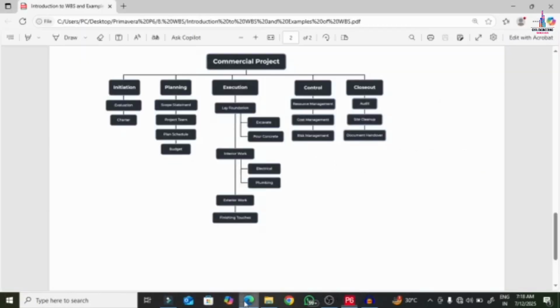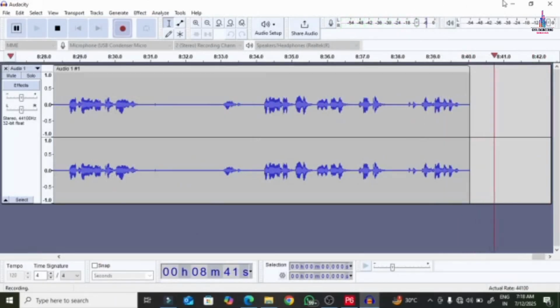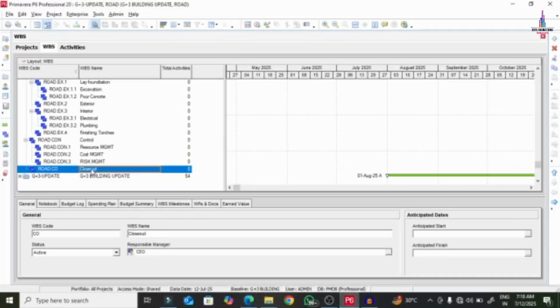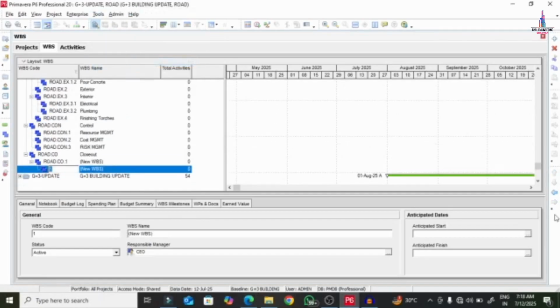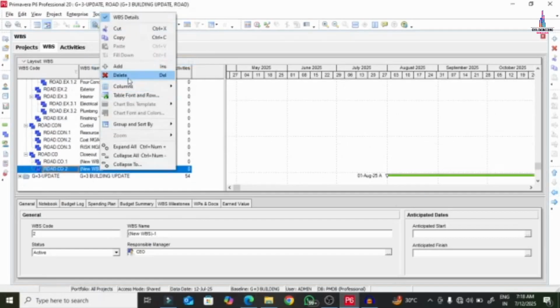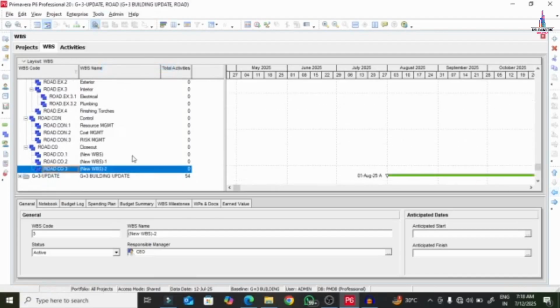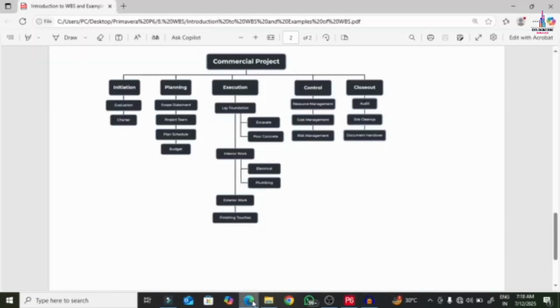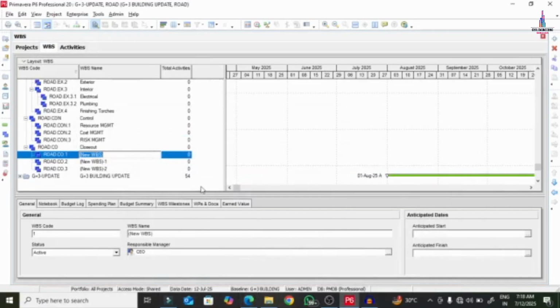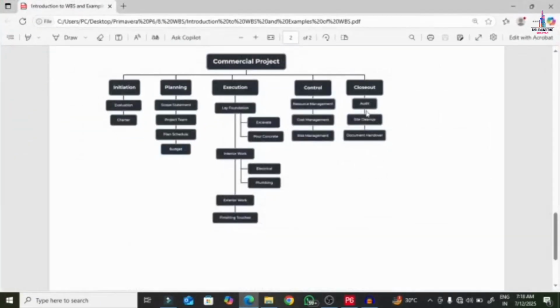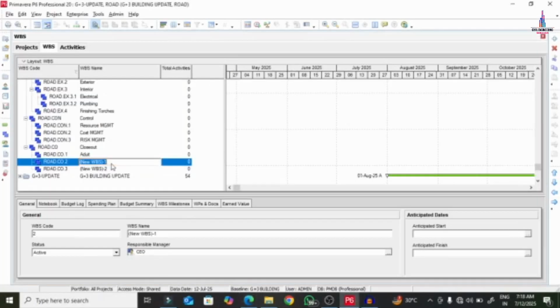Again we will select closeout. Under the closeout we have 3. Okay, so select this option, select Primavera P6 option. So click on add option. Again we will select add button, we will move to the left side. Again we will add one more section. Again we will move to the left side. In the first one we will add audit. Again next category which is related to site cleaning up, documentation handovering.